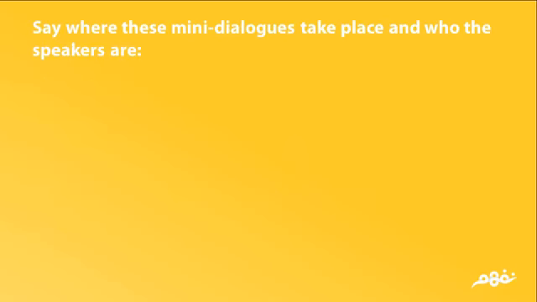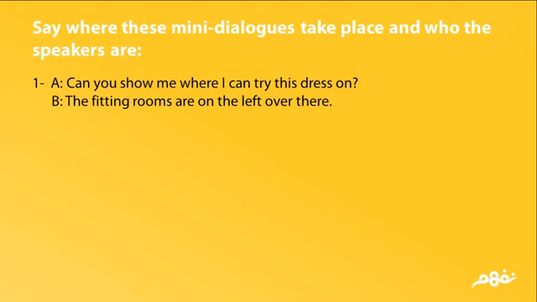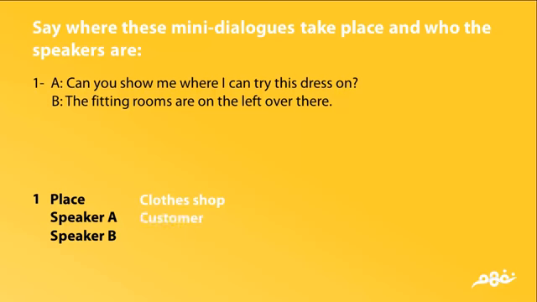Now, say where these mini dialogues take place and who the speakers are. 1. Can you show me where I can try this dress on? The fitting rooms are on the left over there. This mini dialogue can be heard at a clothes shop. Speaker A is a customer and speaker B is a salesman or a salesperson.